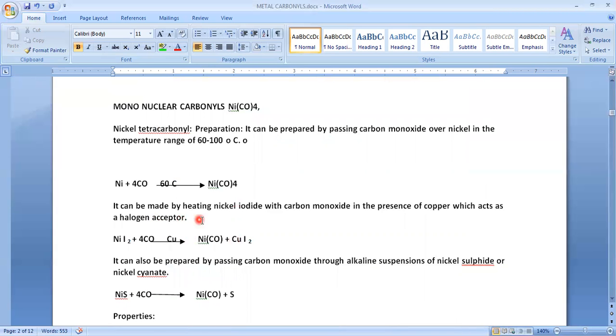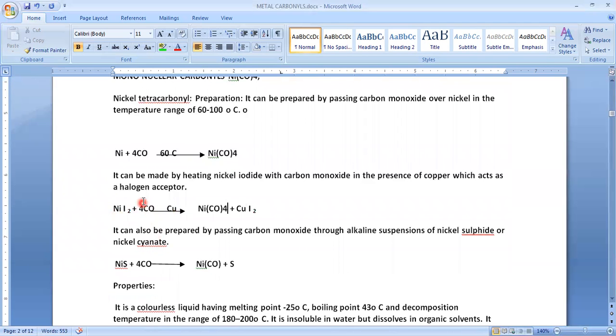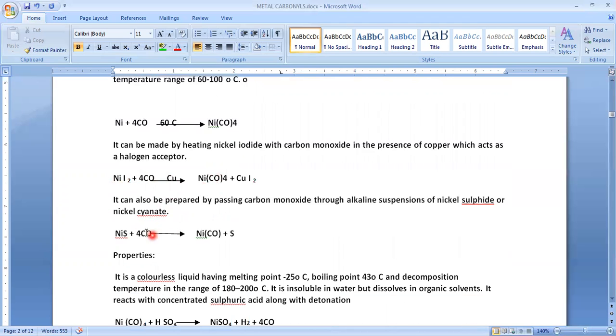We have one more method in which we can prepare nickel tetracarbonyl. Just by passing carbon monoxide over nickel iodide in the presence of copper. Here the copper will act as a halogen acceptor, and then we can get this one. Another method: we pass carbon monoxide gas over nickel sulfide. That will also give tetracarbonyl nickel.